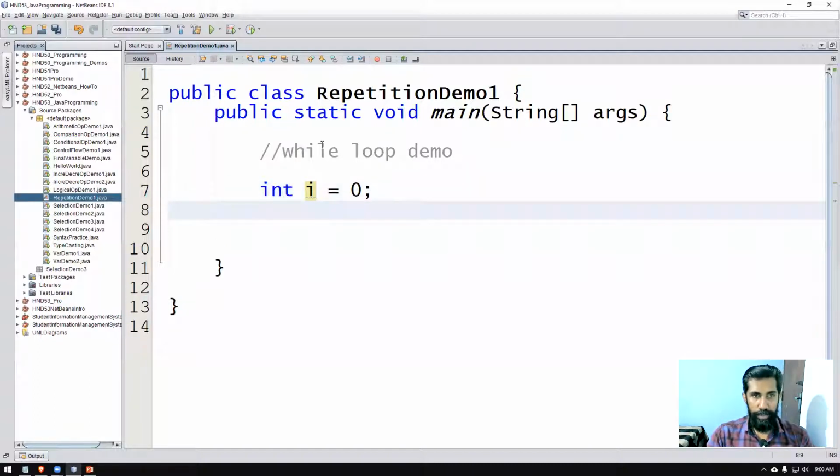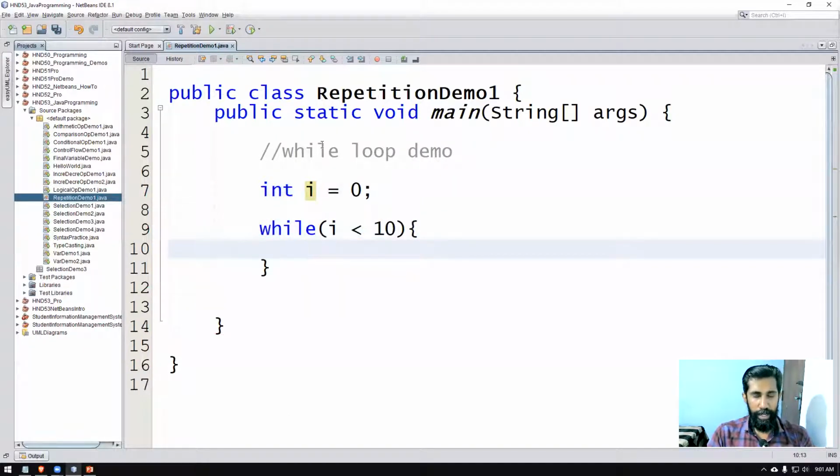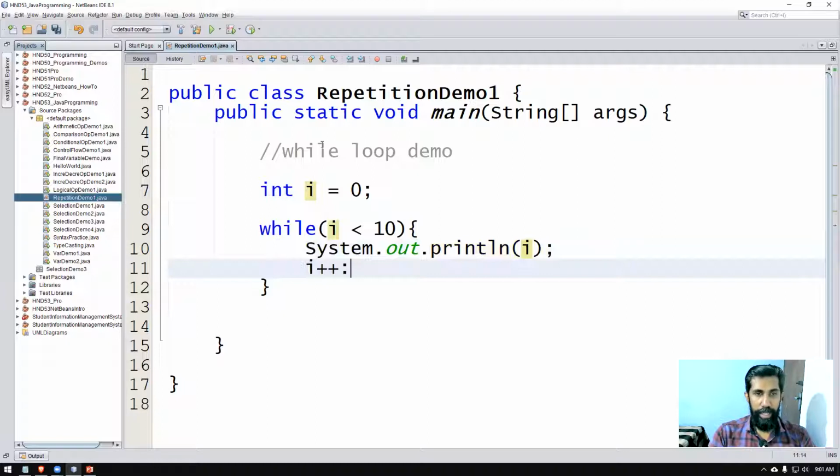Watch this. I have stored the value 0 in a variable called I. When you write while, you say I is less than 10, open close curly braces. Inside that we are printing the value of I, then we are incrementing the I.